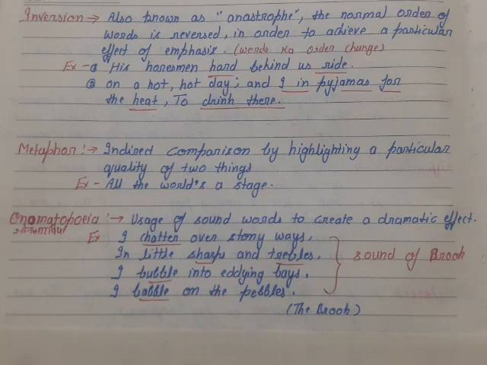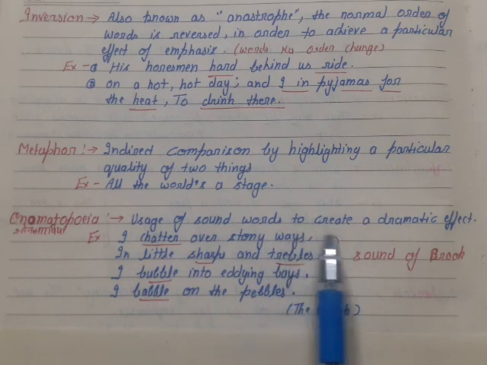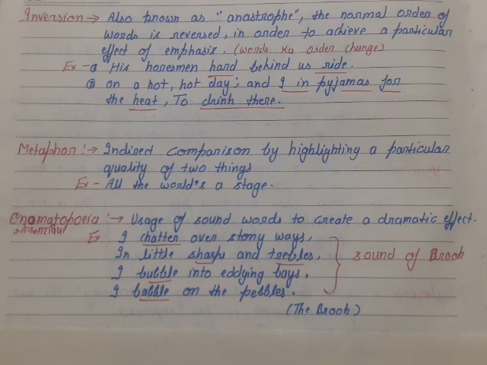Student, our next literary device is onomatopoeia. What is onomatopoeia? The use of sound words to create a dramatic effect. It means when by the sound we recognize the object, that is the onomatopoeia literary device. If somebody says I hear barking, you guess that there is a dog. So this is onomatopoeia. See the example. I chatter over stony ways in little sharps and trebles. I bubble into eddying bays. I babble on the pebbles.